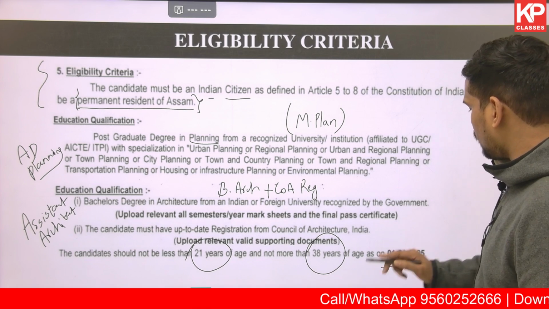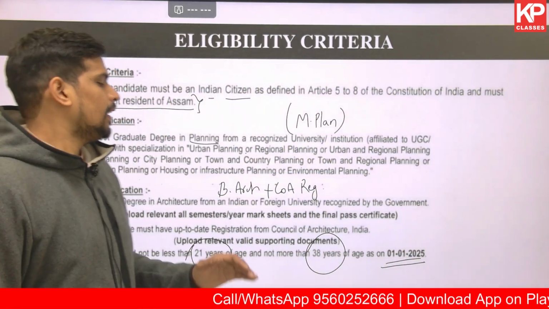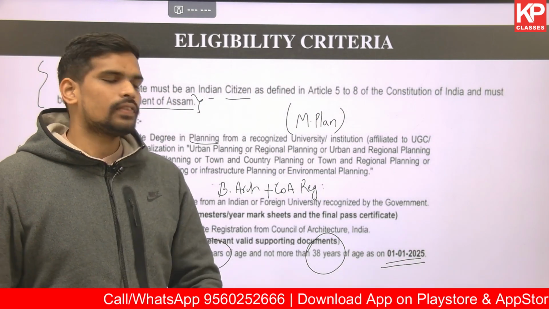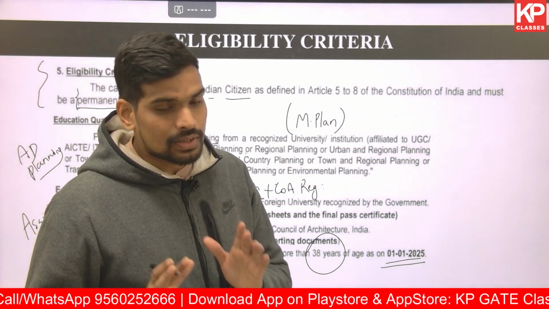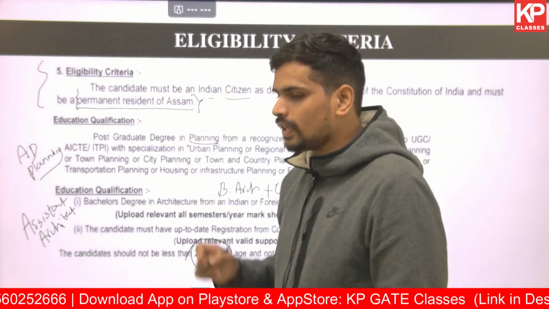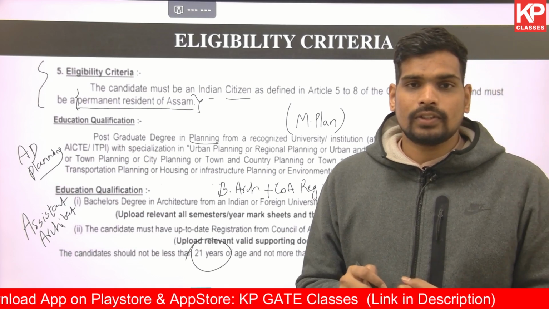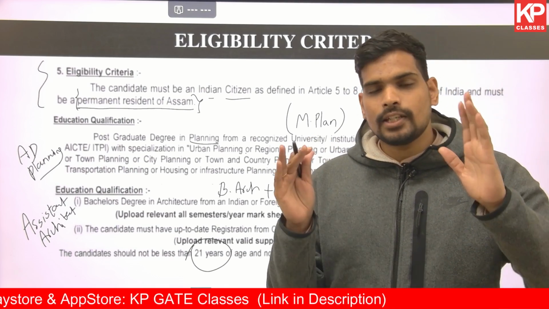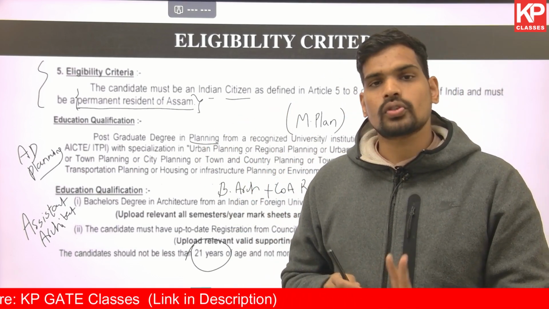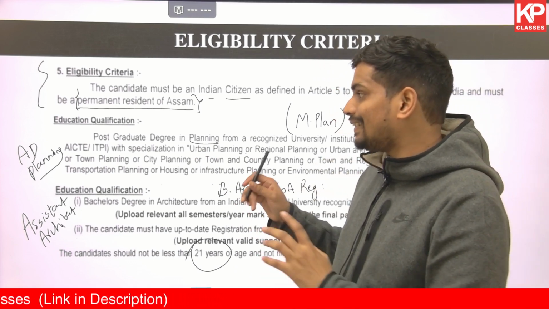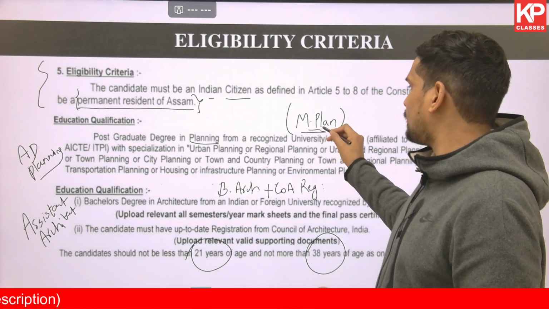And the date that will be the reference date for looking into the age criteria is 1st of January 2025. That's with respect to the eligibility criteria. You have to be a permanent resident of Assam and should be within the age bracket of 21 to 38 for both the posts. For planner, the educational qualification required is M-Plan, Masters in Planning.